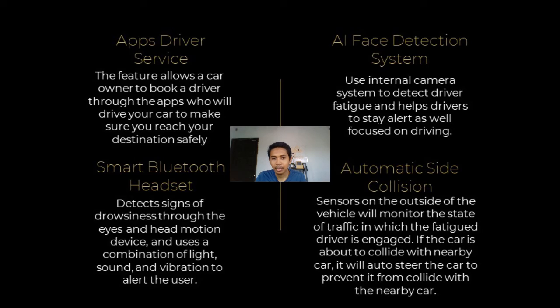The third one is AI face detection system. It uses an internal camera system to detect driver fatigue and help the driver to stay alert as well as focus on driving. The fourth one is automatic sight collision. The sensors on the eyesight of the vehicle will monitor the state of traffic in which the fatigued driver is engaged. If the car is about to collide with a nearby car, it will auto steer the car to prevent it from colliding with the nearby car.